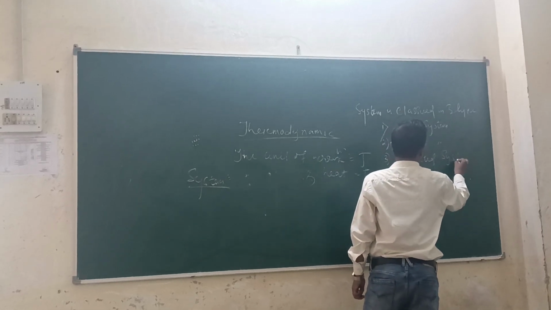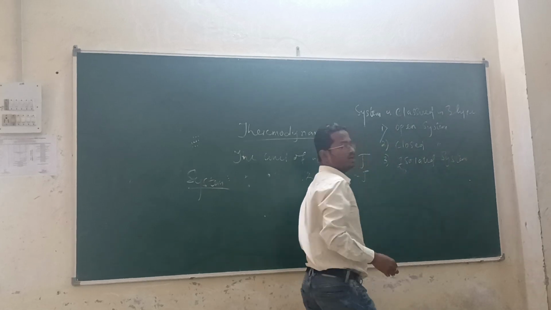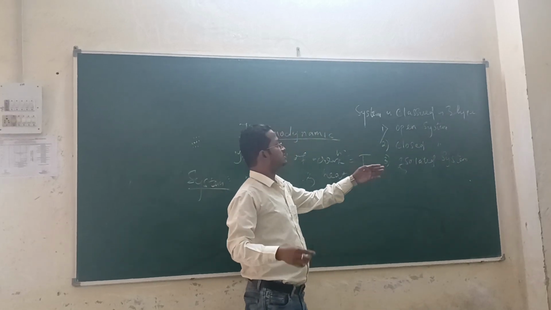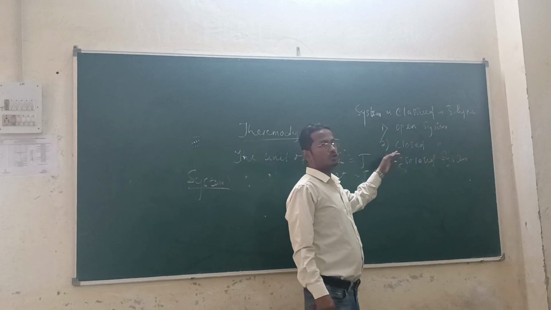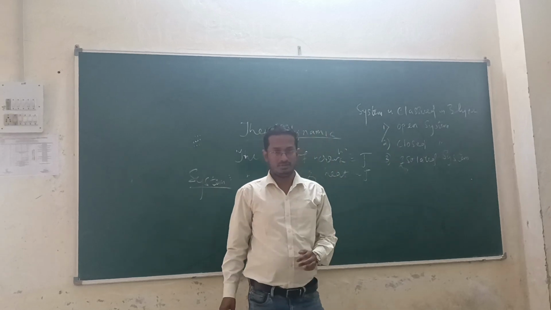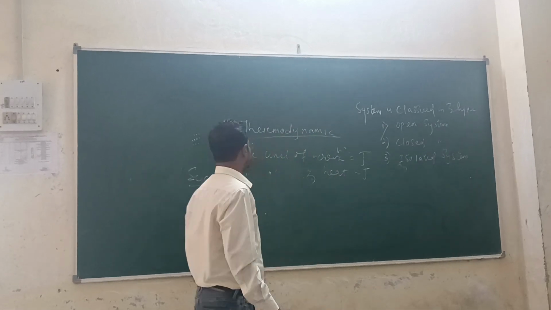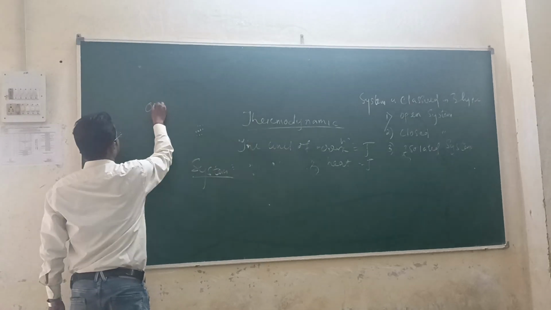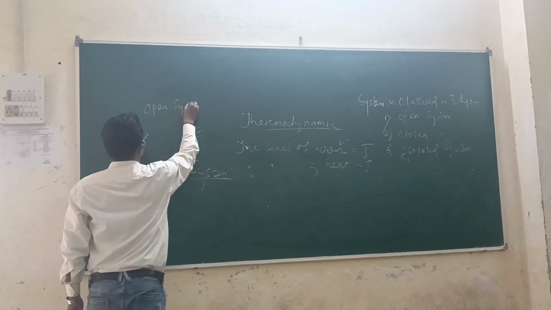One by one I am going to discuss the open system, closed system and isolated system. So first of all, we are going to discuss the open system.